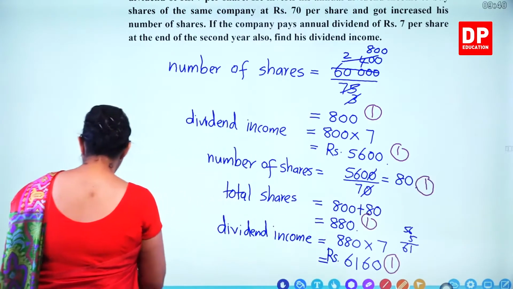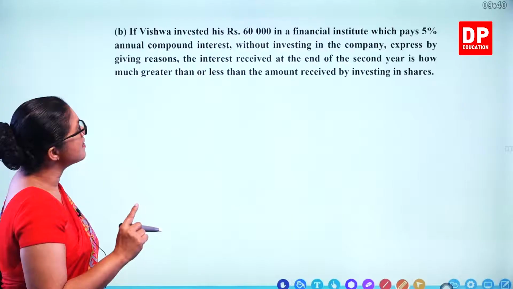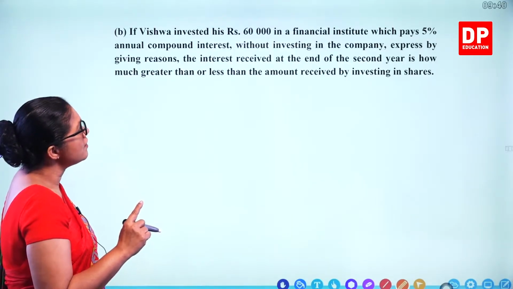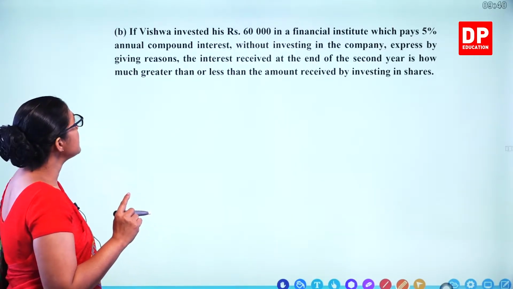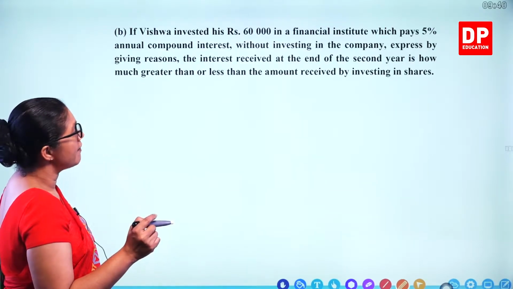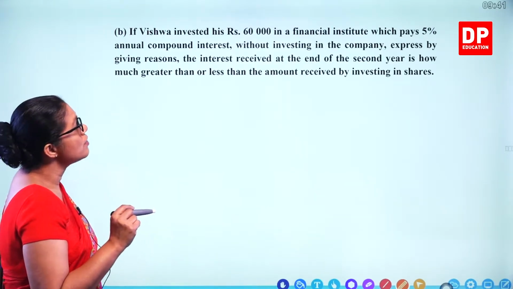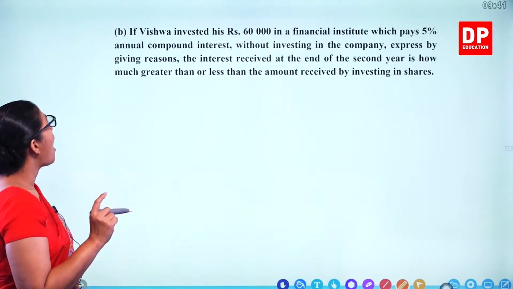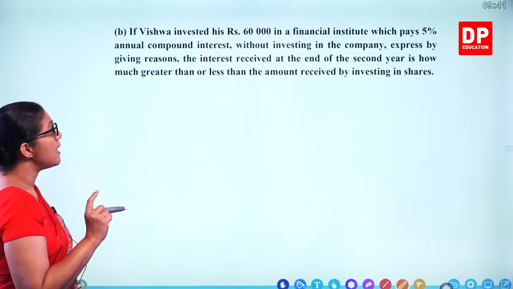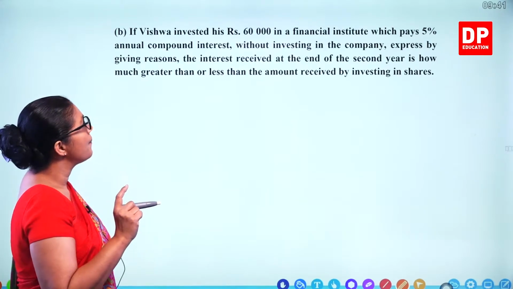Let's take the next one, part B. If Vishwa invested his 60,000 rupees in a financial institute which pays 5% annual compound interest, without investing in the company, expressed by giving reasons, the interest received at the end of the second year is how much greater or less than the amount received by investing in shares.